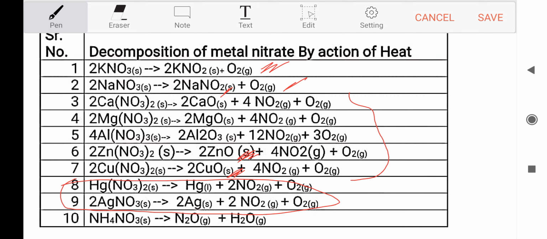Then the last one, ammonium nitrate, NH4NO3. It decomposes and gives nitrous oxide along with water vapor, that's H2O gas. So in the last case, you will not get any solid residue on decomposition.